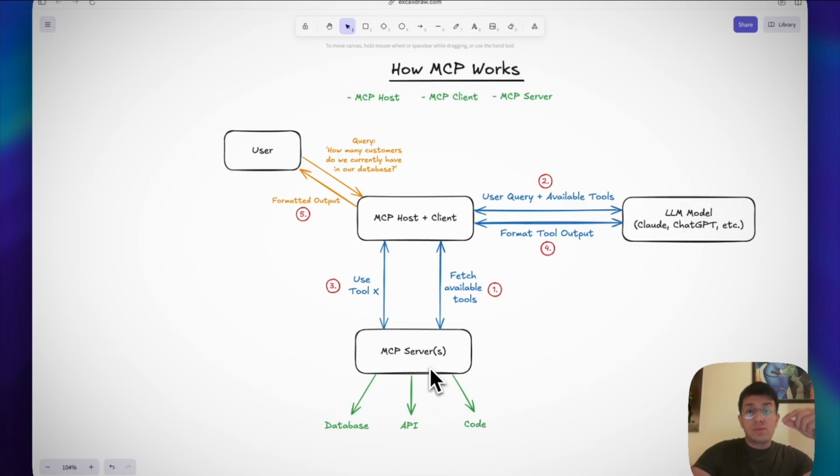The result flows back through the same chain where the MCP server gives out the result of the tool to the MCP client, and then the host gets back into touch with the LLM model and gives it the tool output. The LLM model then formats that tool output into something which is much more readable and has a very natural sounding response to it, and then that response is given back to the user. So what's cool here is that this whole setup allows AI agents to dynamically access whatever external tools they need without needing to hard code every integration. It's flexible, scalable, and clean.